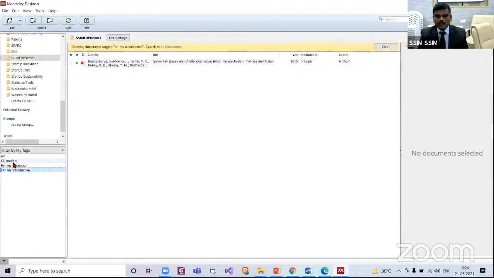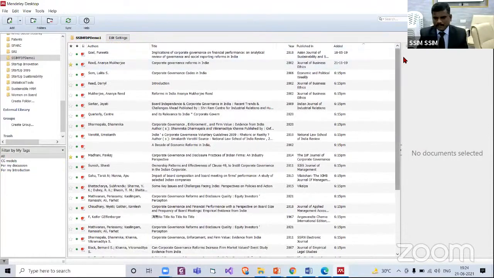Now this may be used while writing my literature review or my methodology section. It will be useful. So this is how you can create tags. Very helpful during writing your article or conference paper or a report. Now I will close this. Okay.